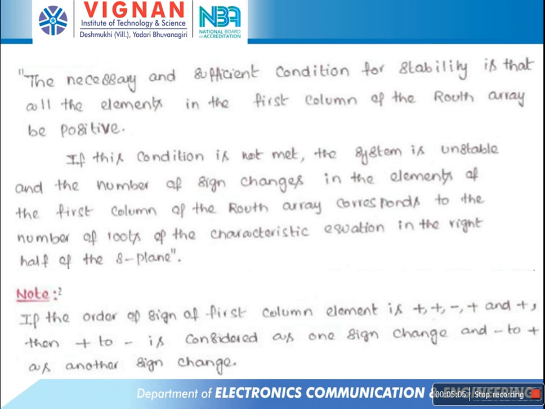Otherwise, if this condition is not met, the system is unstable, and the number of sign changes in the elements of the first column of the Routh array corresponds to the number of roots of the characteristic equation in the right half of the S plane.